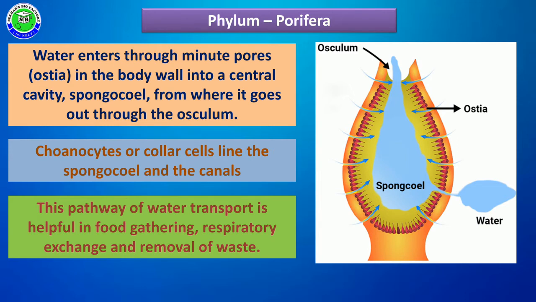Due to this continuous transport of water through their body, from outside to inside of the body and inside to outside of the body, they can collect food materials from their surroundings. Along with this, respiratory exchange takes place. During respiration, gas exchange can take place with the help of this water transport system.